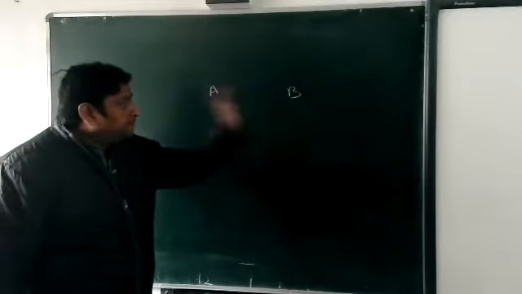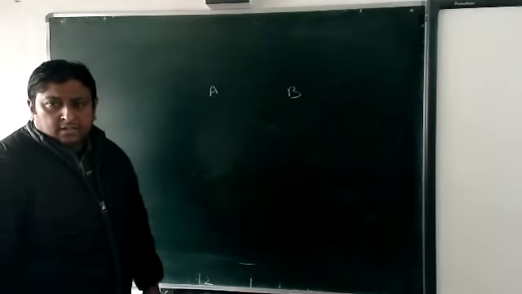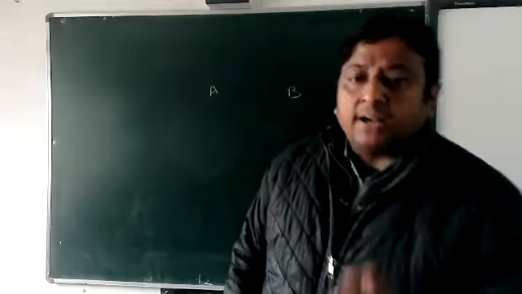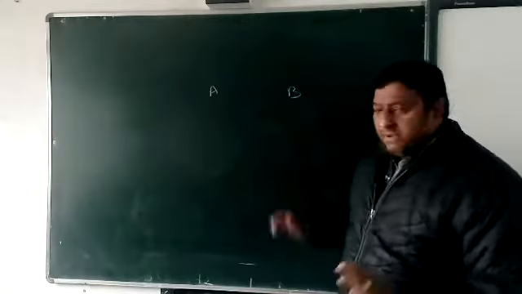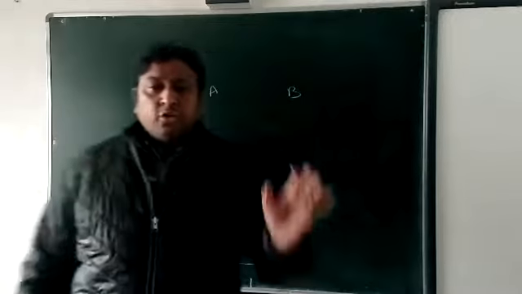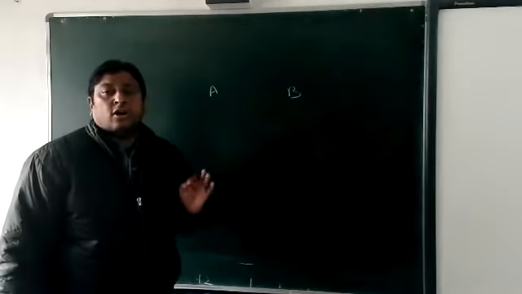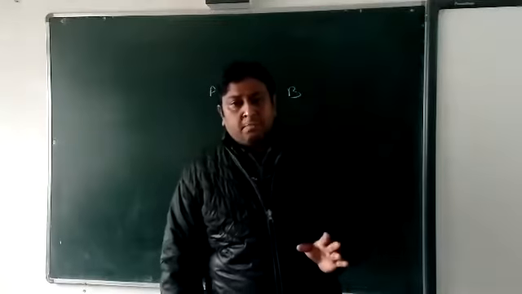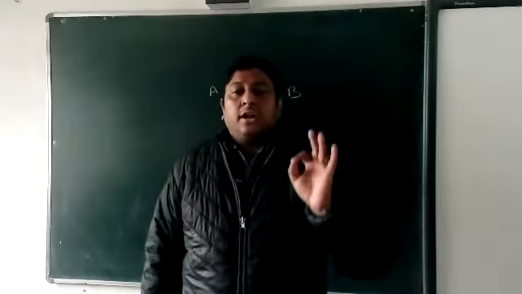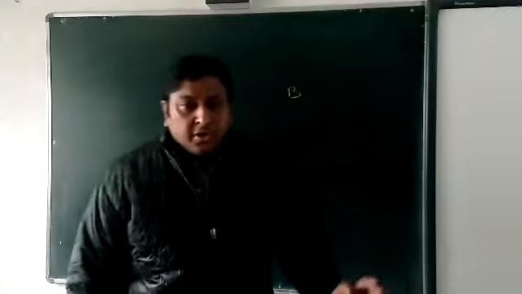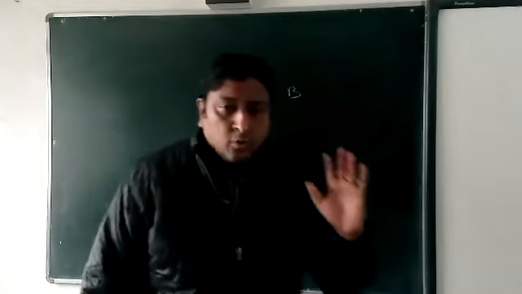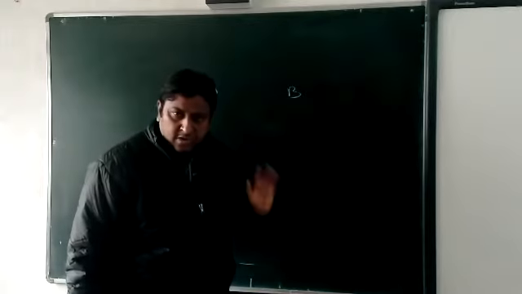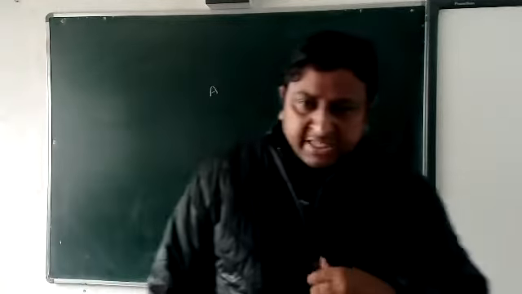A draws the bill on B. B will accept it, and then on the due date, A goes to B just for taking the money, but B will tell that they are not able to pay the money. That is called dishonor of bill. Okay, beta? I think you now know about the dishonor of bill. Dishonor of bill means when on the due date the drawee is not going to pay the money. Okay, clear? Is this concept clear or not?